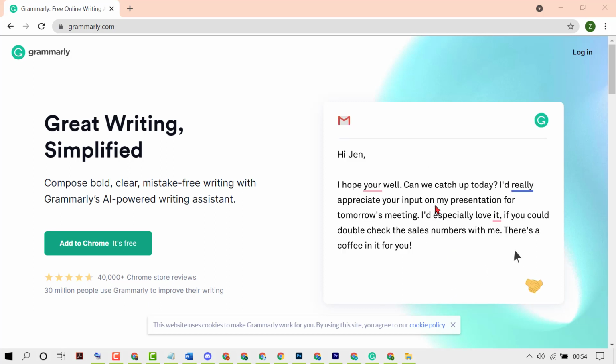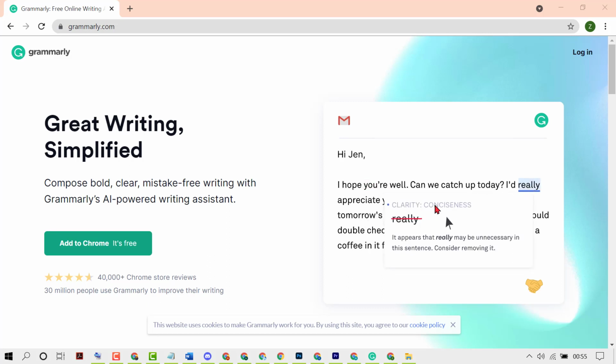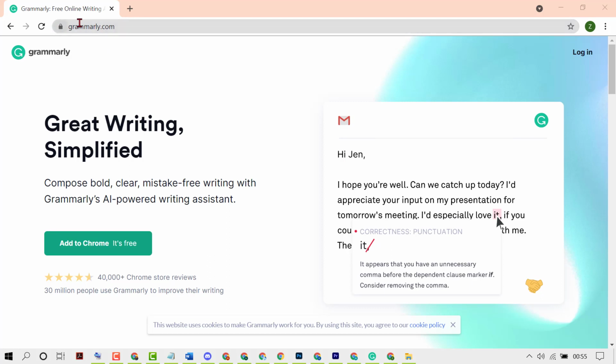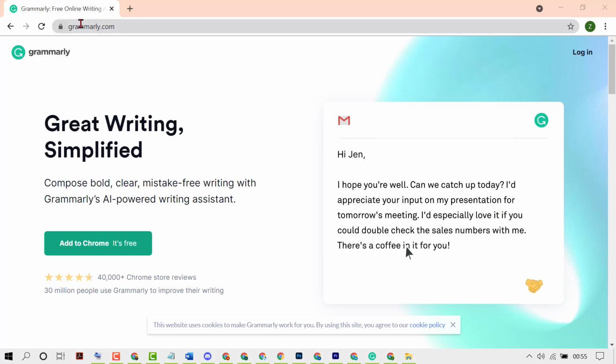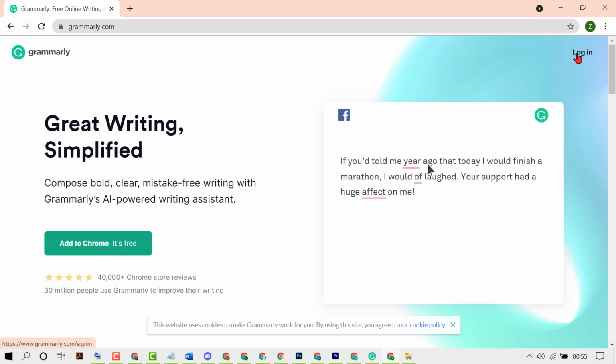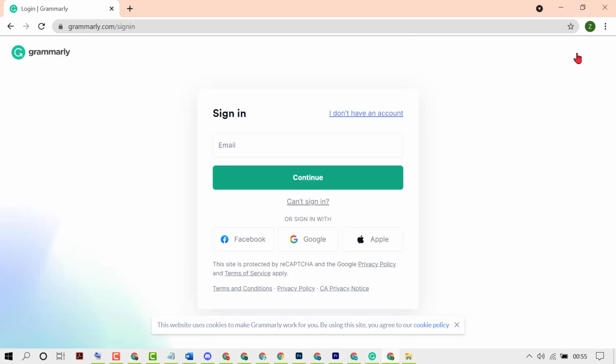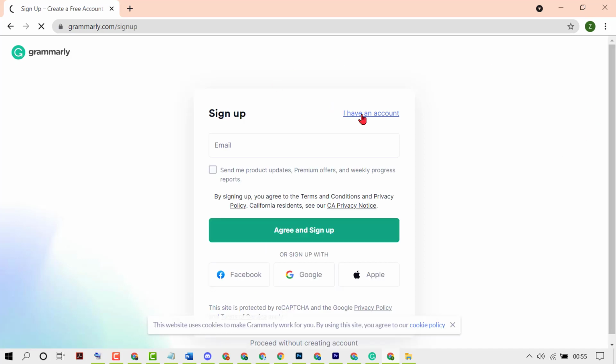So guys, if you want to use Grammarly on your Windows laptop, firstly open any web browser, then type grammarly.com. After that, click on login. If you already have an account, log in to your account with Facebook, Google or Apple ID. And guys, if you don't have any account, click here, I don't have an account.